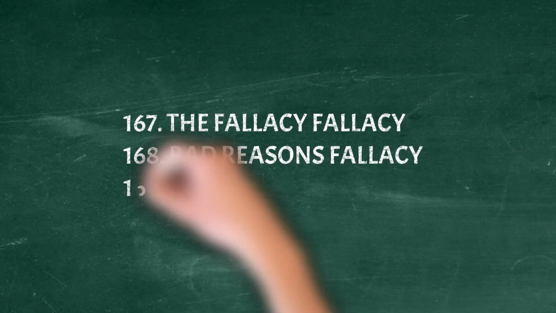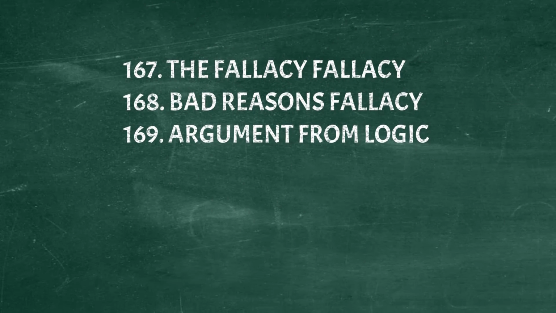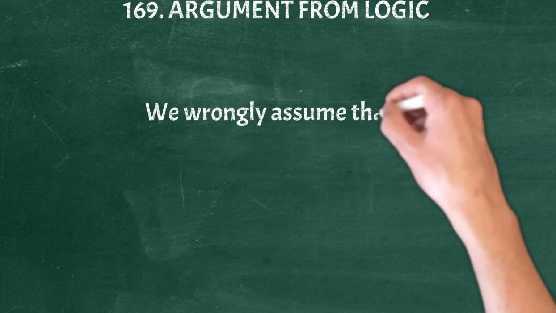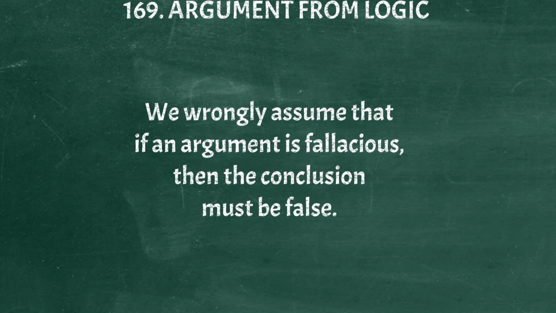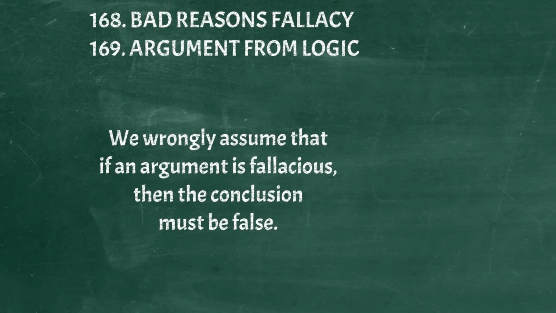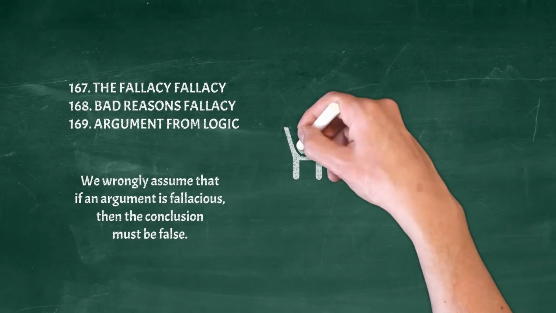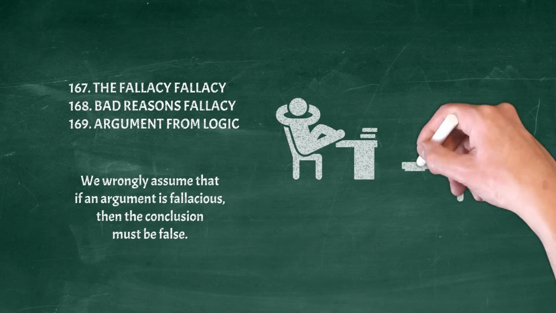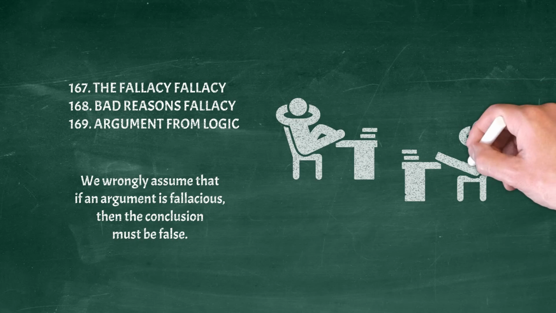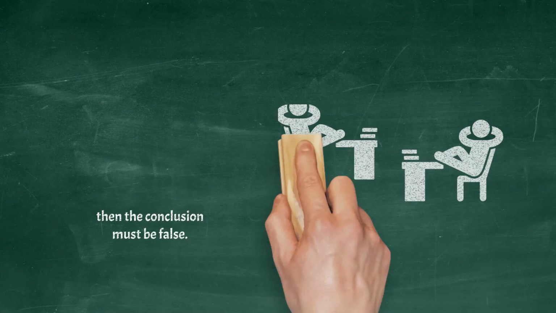And finally, the fallacy fallacy, bad reasons fallacy, argument from fallacy. We wrongly assume that, if an argument is fallacious, then the conclusion must be false. Example: just because Jim is lazy, we can't conclude that his brother Tom is also lazy, therefore, Tom is not lazy.